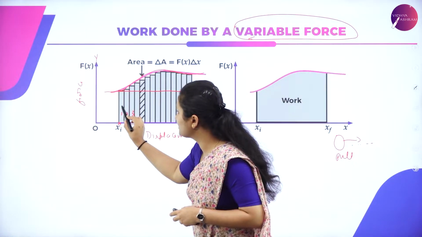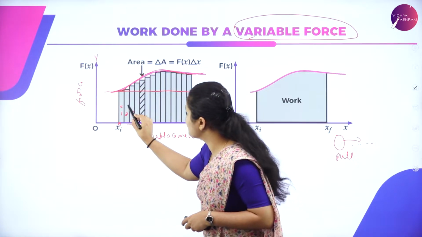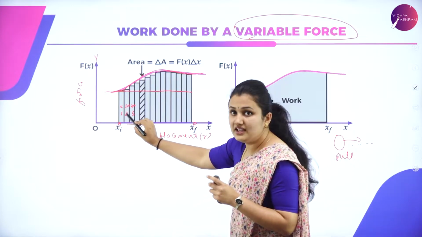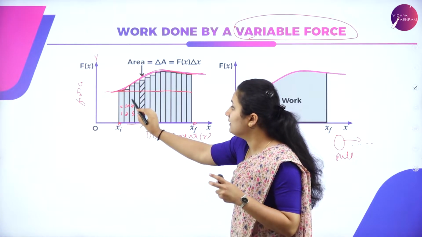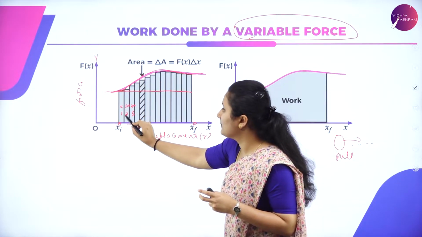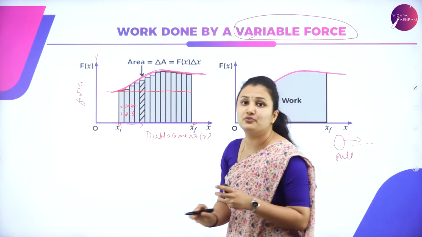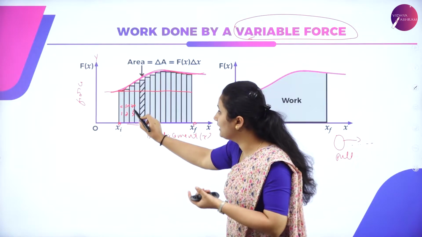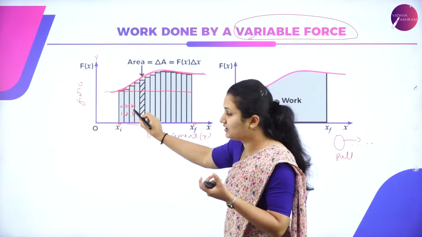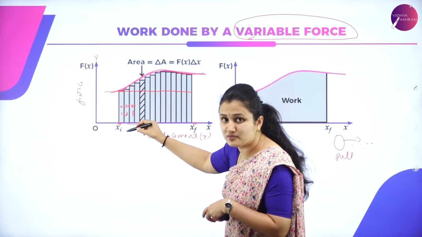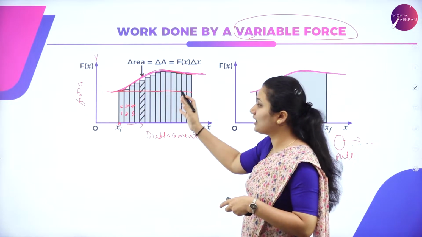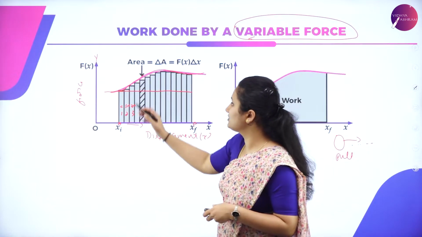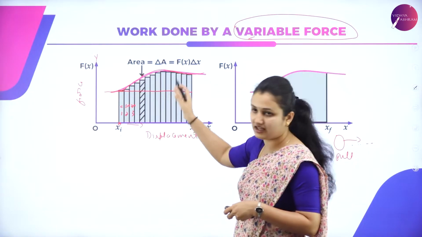So at each displacement, the force is varying. Suppose here the force is constant. Here the force is 5 Newton. Here the force is 7 Newton. So at each point of the motion of the object, the force is varying. At first displacement, the force may be constant. When it comes to the second displacement, when the object is moving, the force might be 5 Newton, then the force might increase, then the force might again decrease.